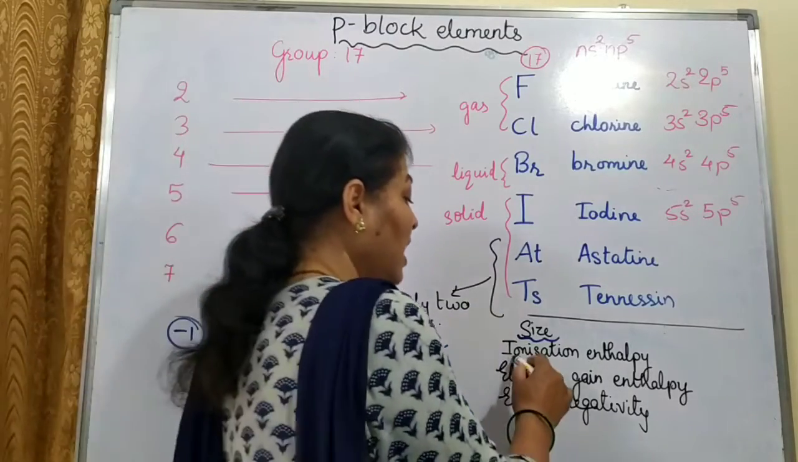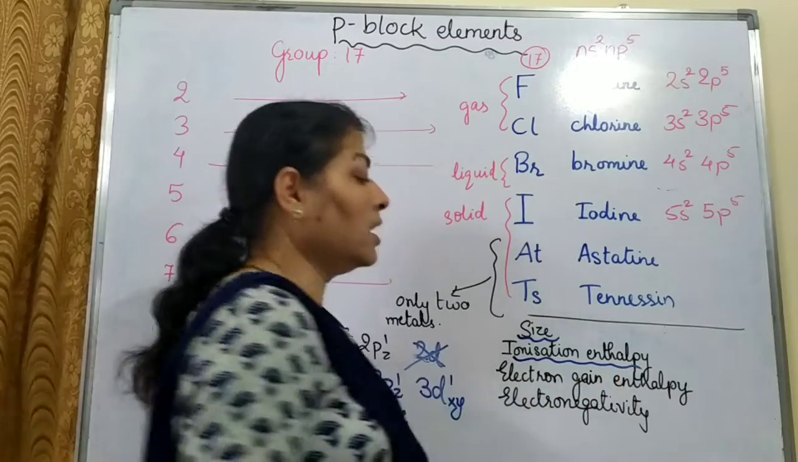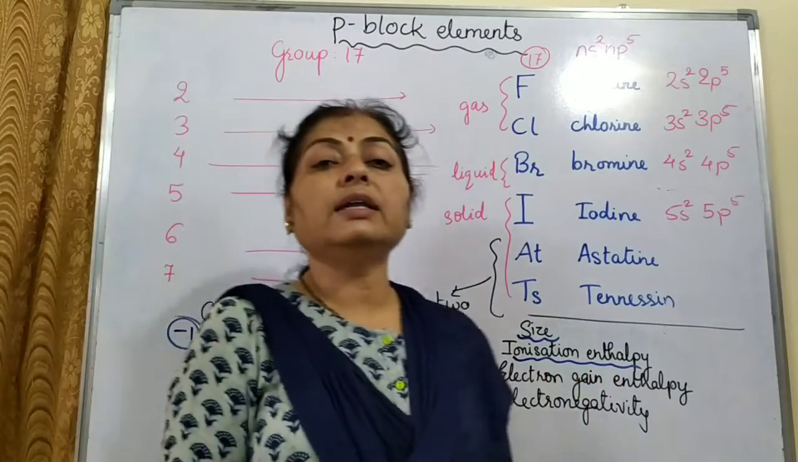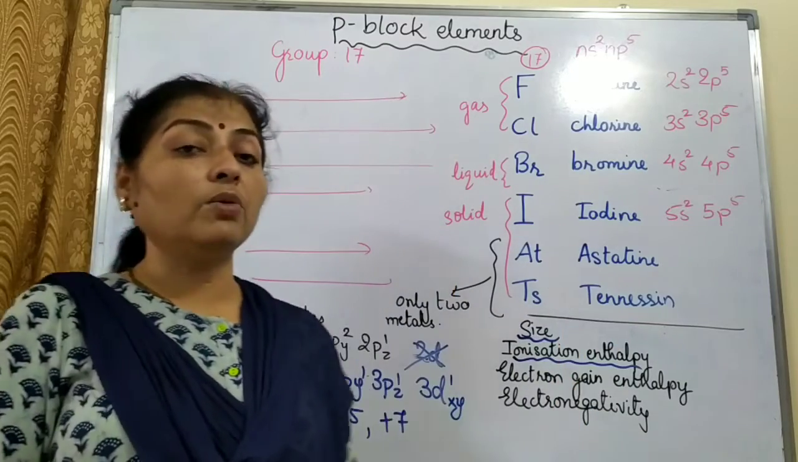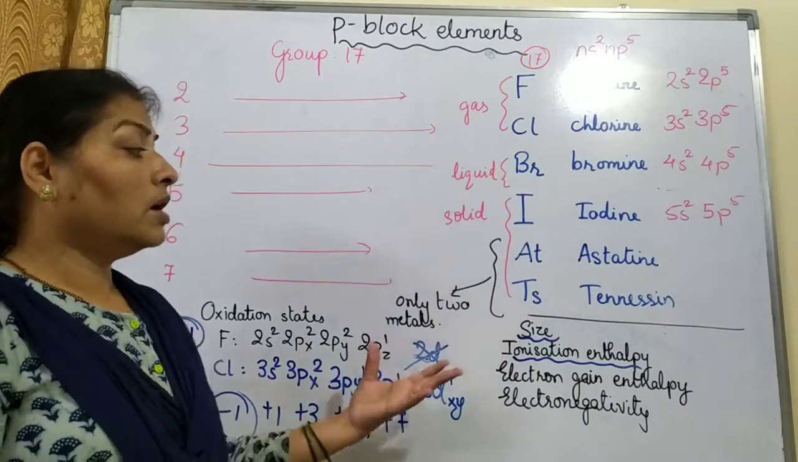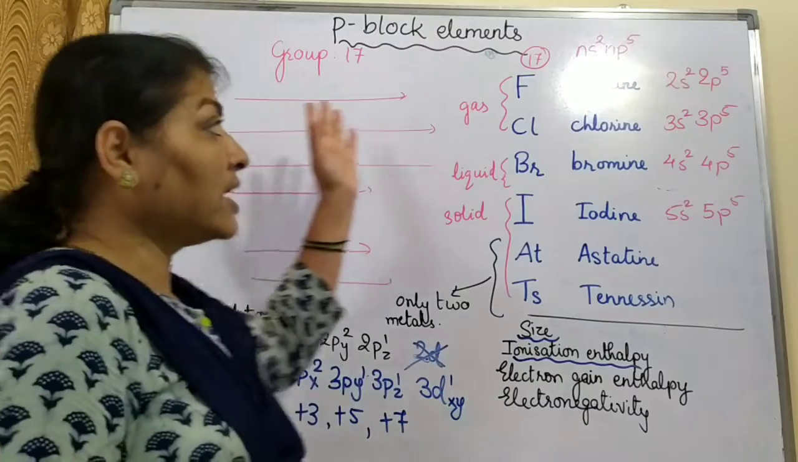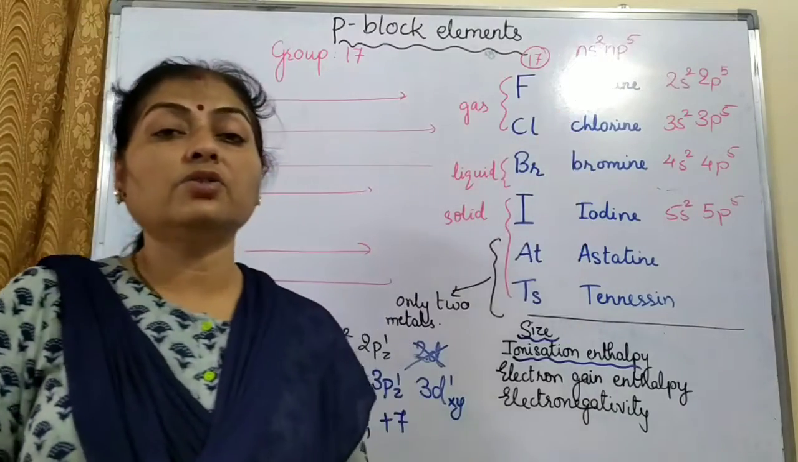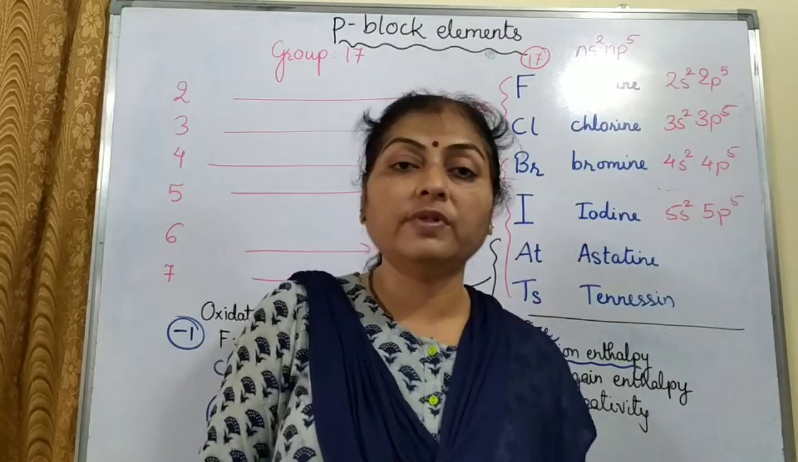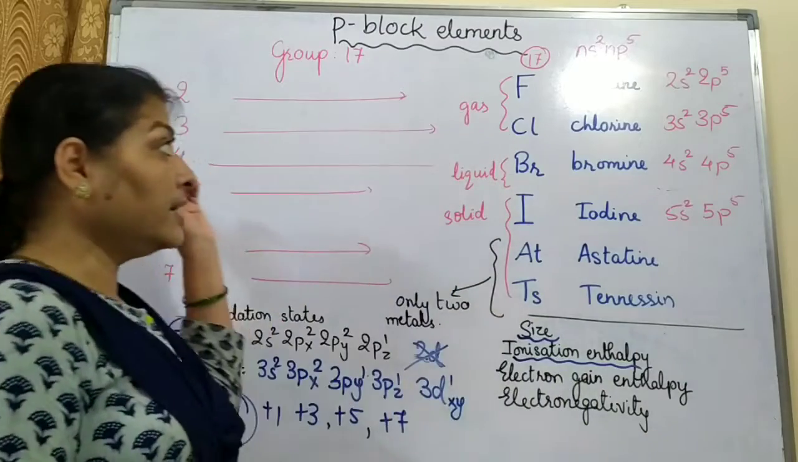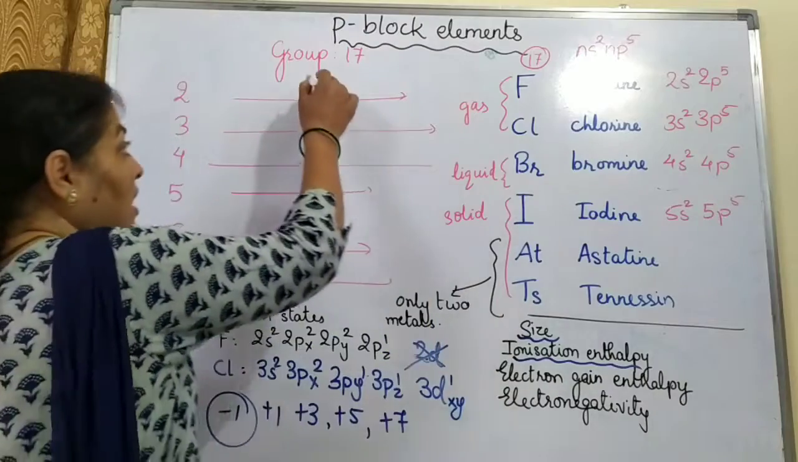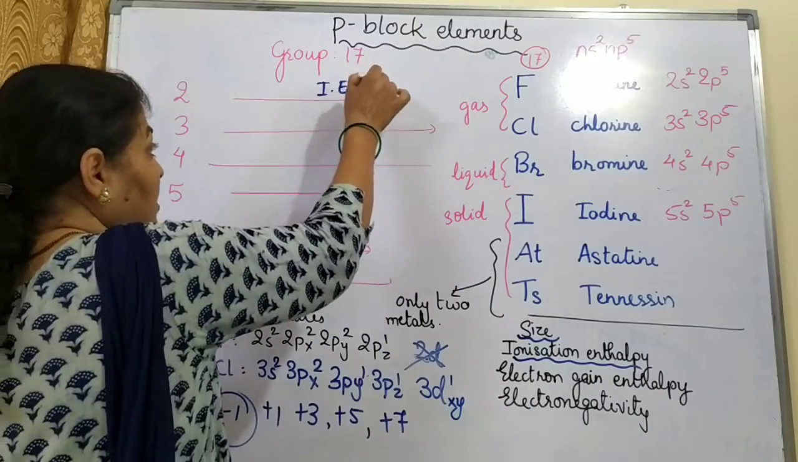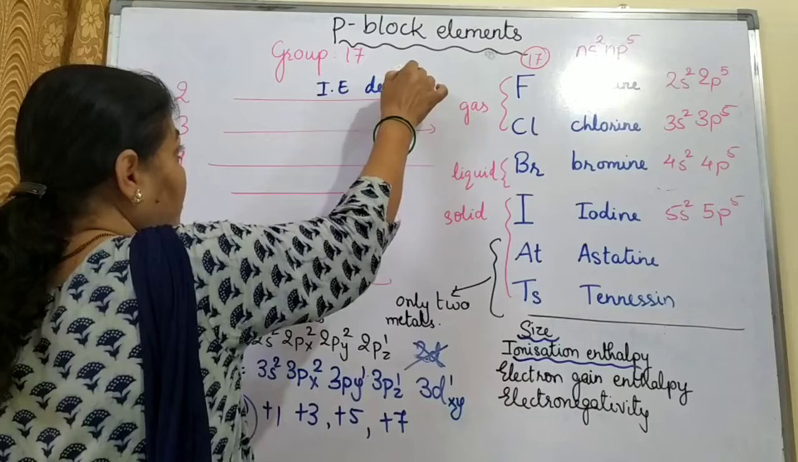Then let us see ionization enthalpy. Ionization enthalpy is the energy required to remove 1 mole of electrons from the gaseous atom in the ground state. So if we go from left to right, size is decreasing, so more energy will be required to remove that 1 electron. So ionization enthalpy, as we go from left to right, will increase.